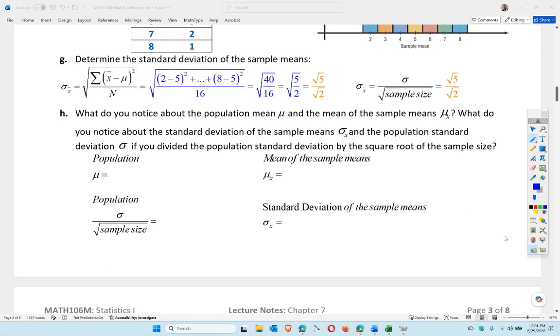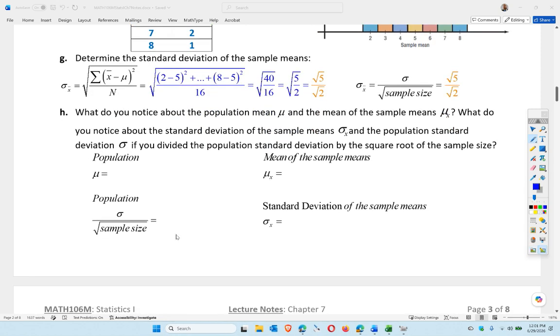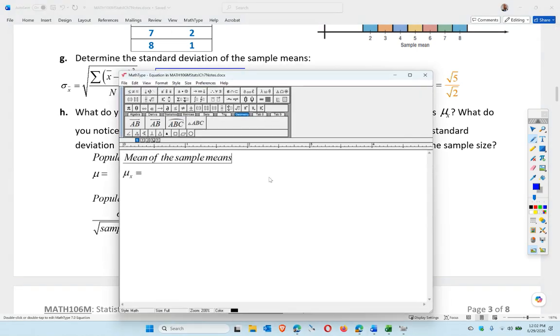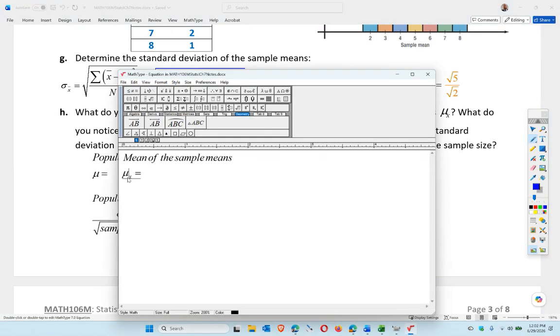So long story short, the mean of the population is 5. The sample mean is 5. Root 5 over root 2, or root 5 over root 2. Same thing, essentially, correct? All right, and this is the mean of the sample size. This is the mean of the sample. Samples, rather.